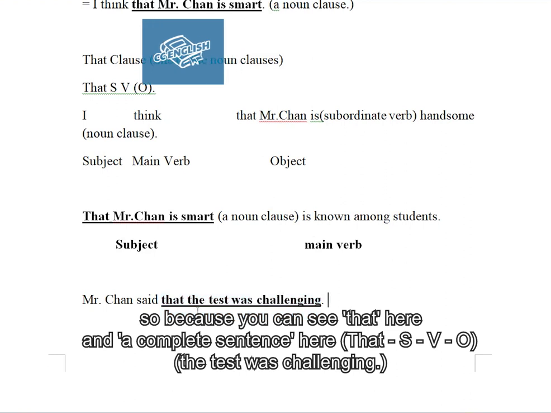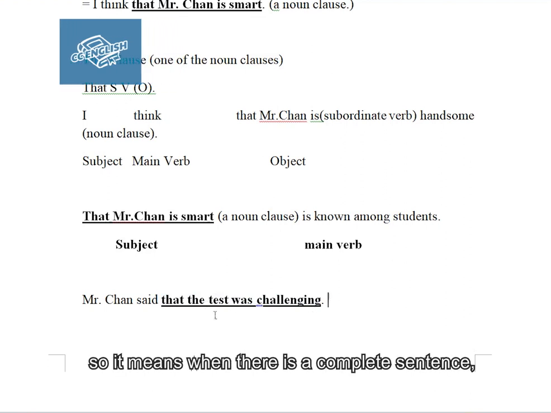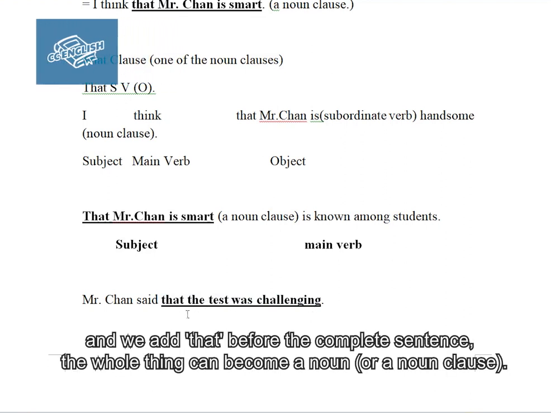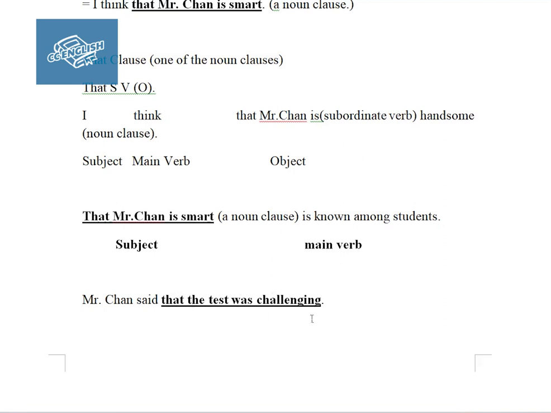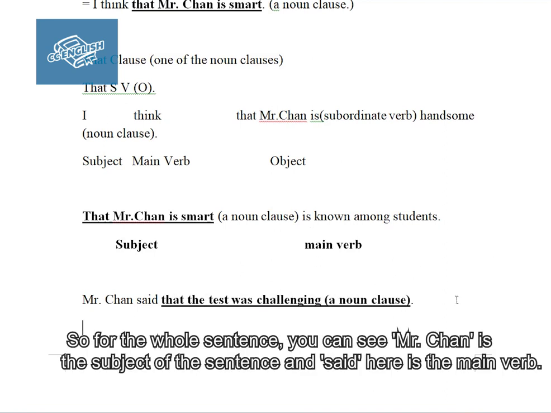You can see "that" here and a complete sentence, "the test was challenging." So when there is a complete sentence and we add "that" before it, the whole thing can become a noun. This is what we call a noun clause. For the whole sentence, Mr. Chen is the subject and "said" is the main verb.